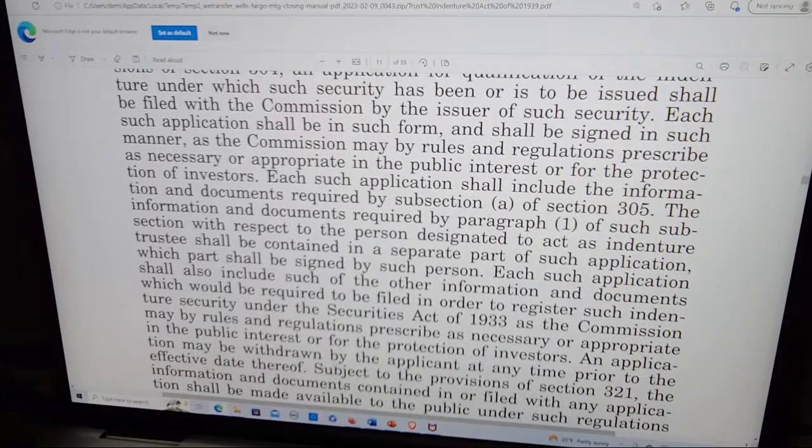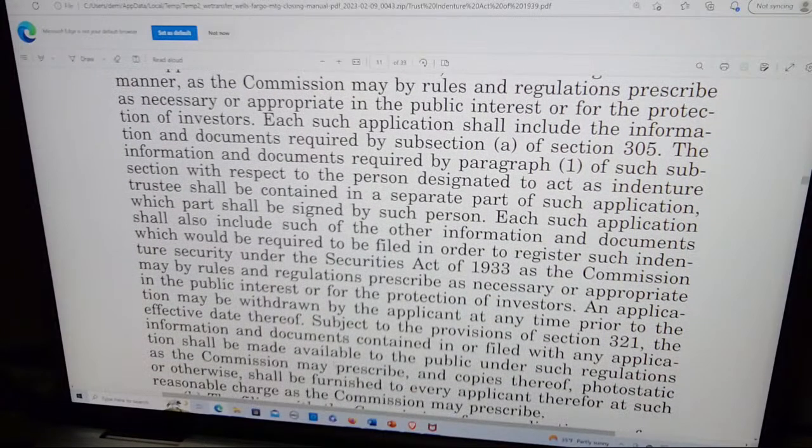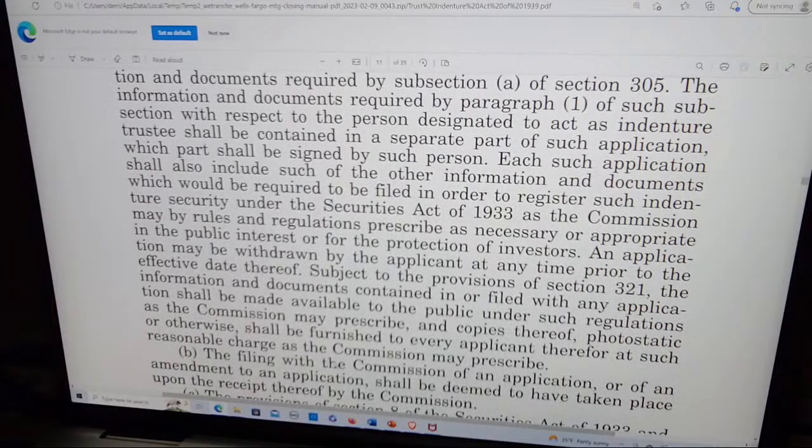Each such application shall be in such form and shall be signed in such manner as the Commission may by rules or regulations prescribe as necessary or appropriate in the public interest or for the protection of the investors. Each such application shall include the information and documents required by subsection A of section 305. The information and documents required by paragraph 1 of such subsection with respect to the person designated to act as indenture trustee shall be contained in a separate part of such application, which part shall be signed by such person.